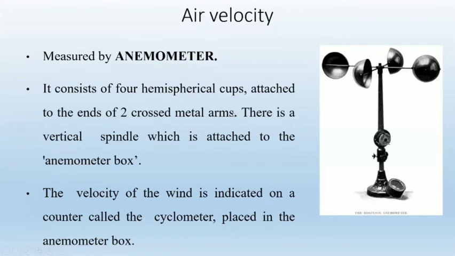So air velocity is measured by an instrument called an anemometer. It consists of 4 hemispherical cups attached to 2 crossed metal arms, and there is a vertical spindle which is attached to the anemometer box. The velocity of wind is indicated on a counter called a cyclometer, which is placed in the anemometer box.